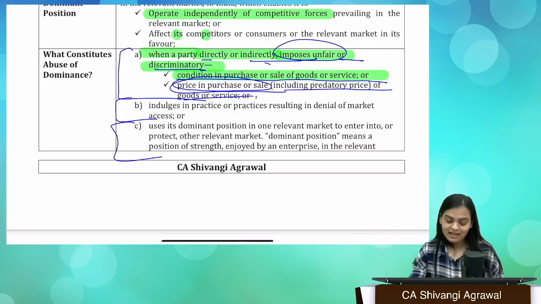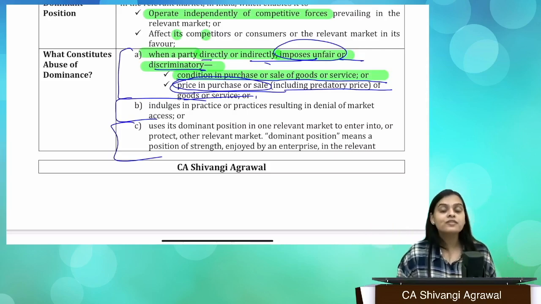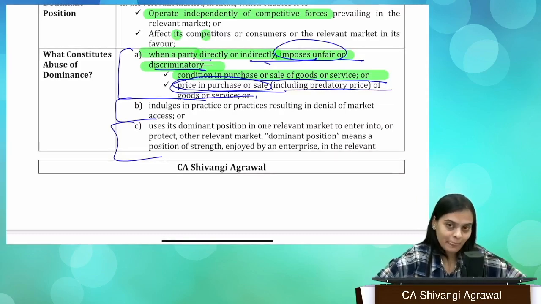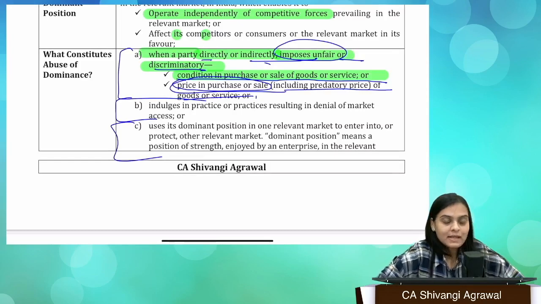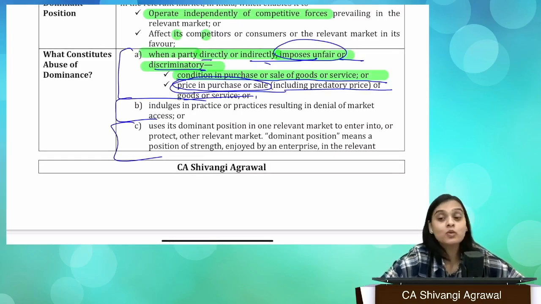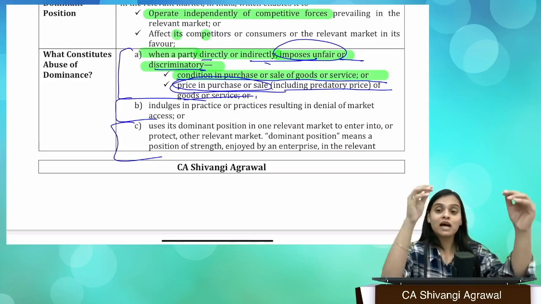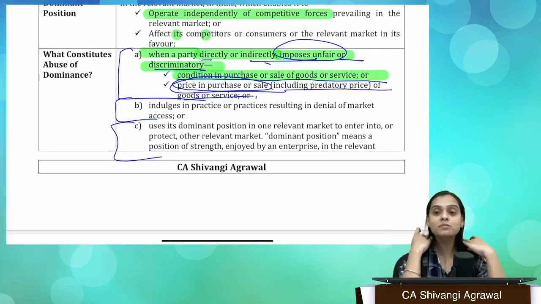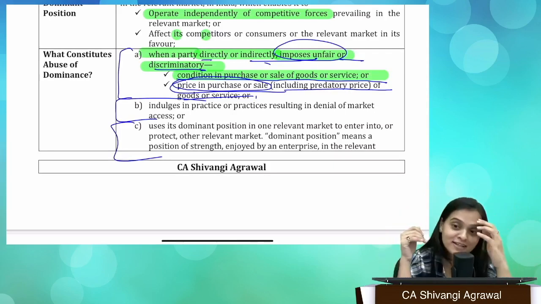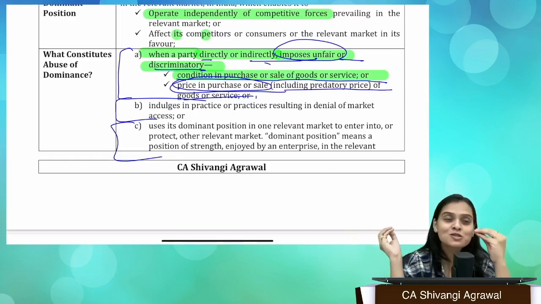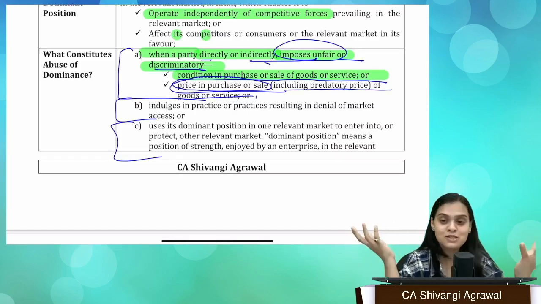Well, in a lot of cases, it may so happen that you want to eliminate your competitors. Again, I would give you an example. When Jio entered the telecom sector, I hope you all remember that it's free, right? So lucrative deals were there.